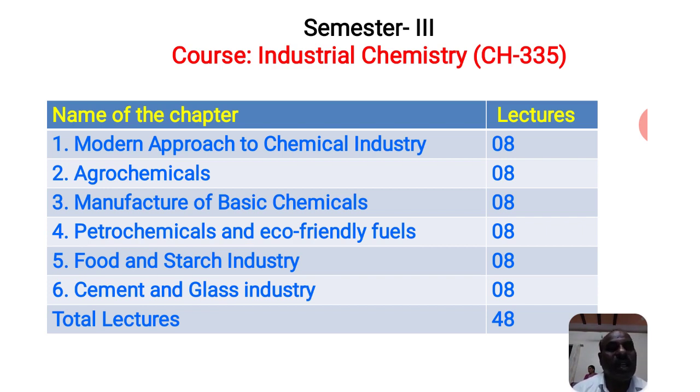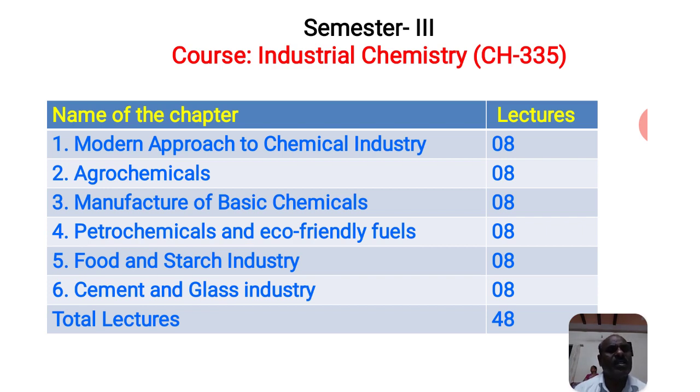Then the fifth is the food and starch industry. You know that every human body requires food. What is the need of food? Why is food required? Because foods contain different types of carbohydrates, the basic source of energy. Then vitamins and minerals are also required for proper growth of plants and animals. Food industry is one of the most in-demand industries today in the market.